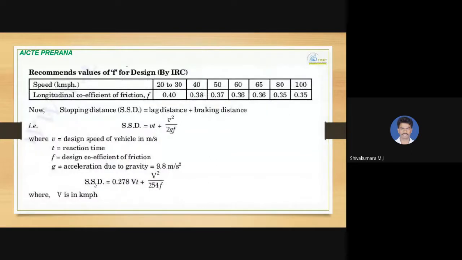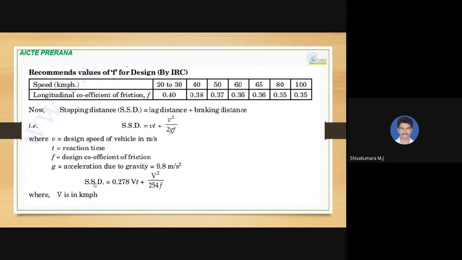The recommended values of the longitudinal coefficient of friction are 0.4 if the design speed is 20 to 30 km per hour, and 0.35 when the design speed is 100 km per hour. So it ranges from 0.35 to 0.4.